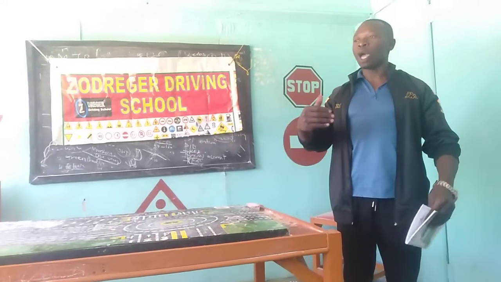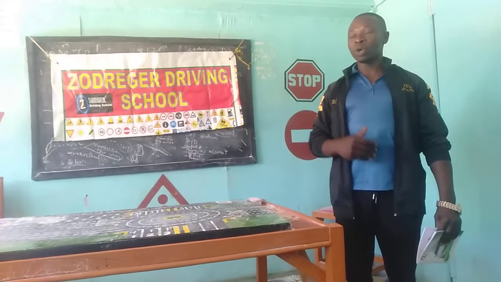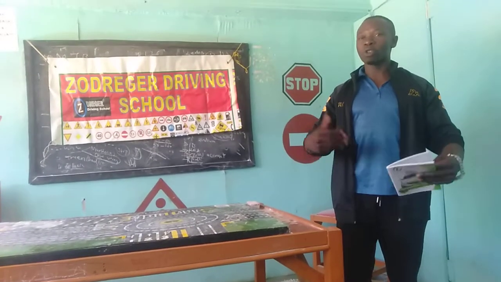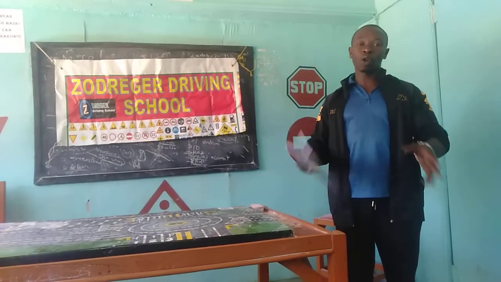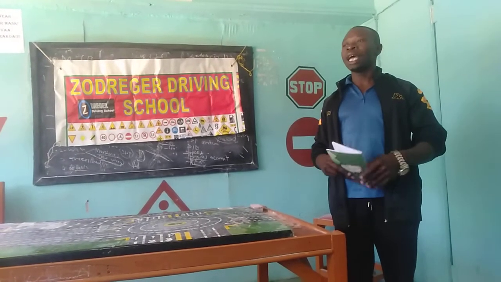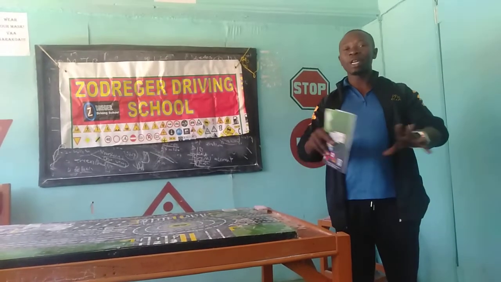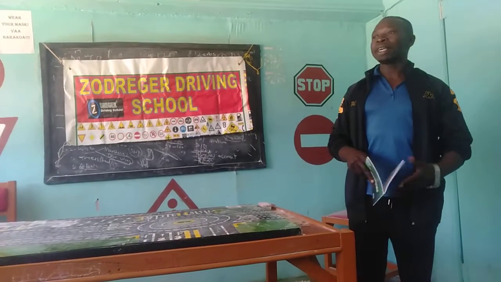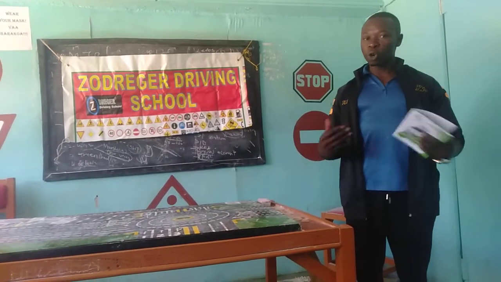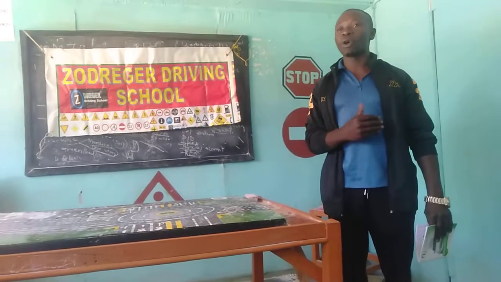And then the next question, which places where you are not allowed to overtake? Number one, at the sharp corners, you are not allowed to overtake at that point. At a sharp bluff hill, kwa mlima kali, and then where there is a pedestrian crossing, you are not allowed to overtake.